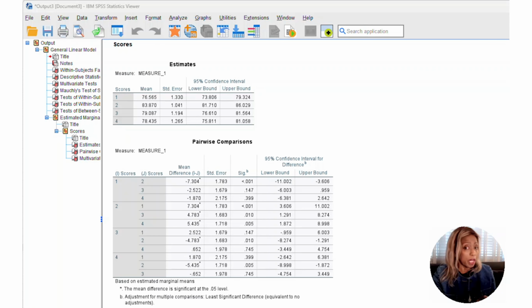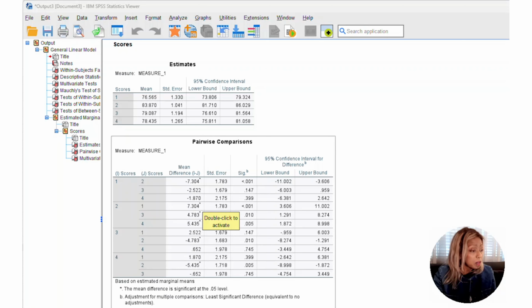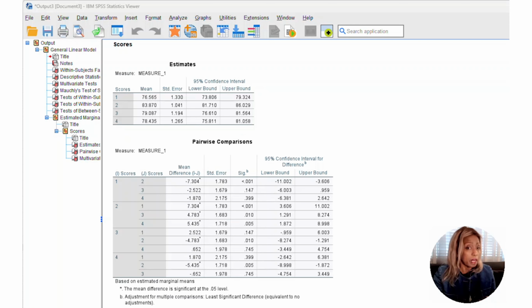We can go down and look at all the significant rows, which are marked by the asterisk. You can see them here, here, here, and here. Attitude pre, which was my 1, and attitude 5M, which was my 2, there is a significant difference.